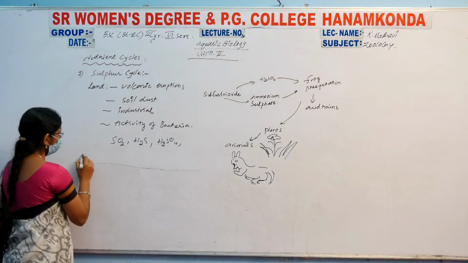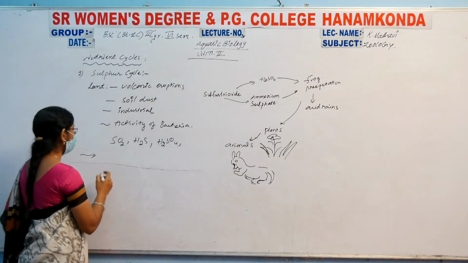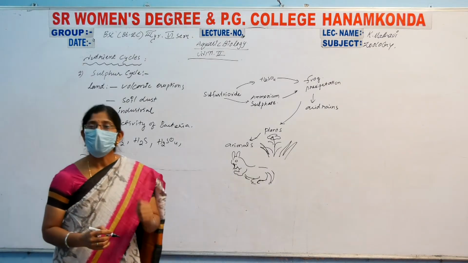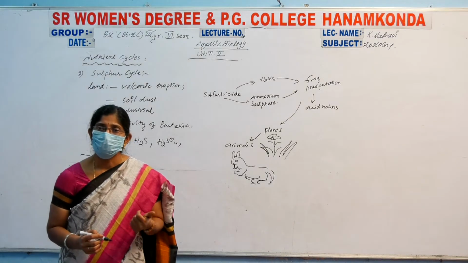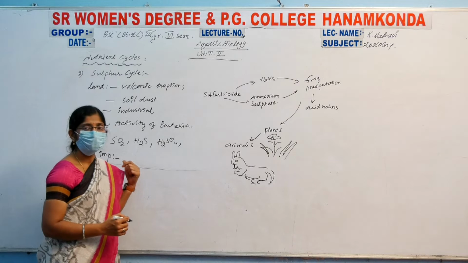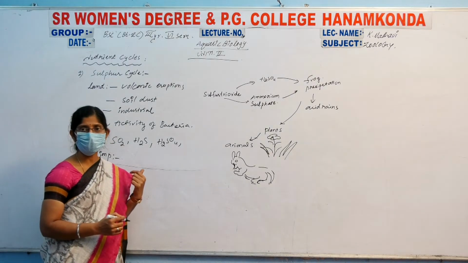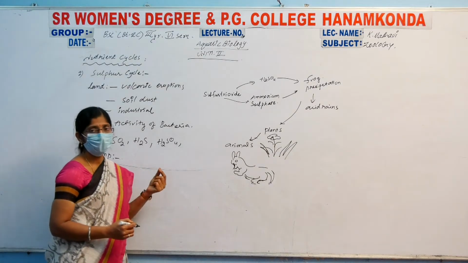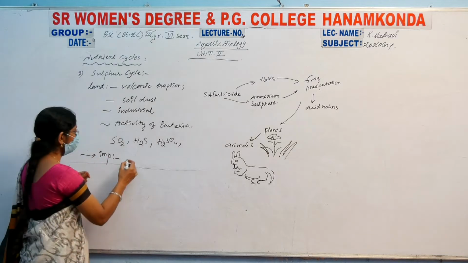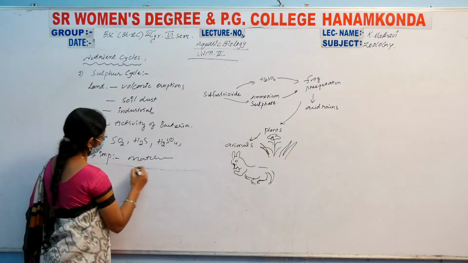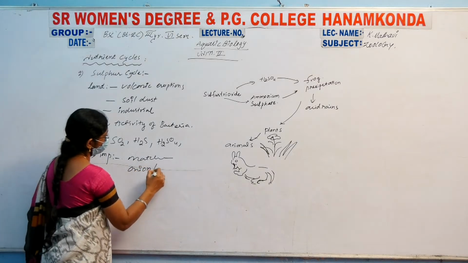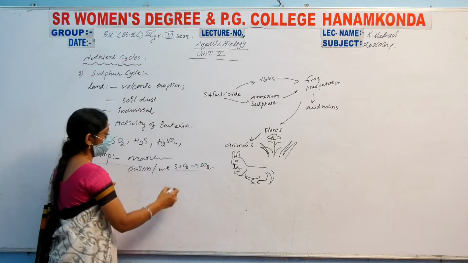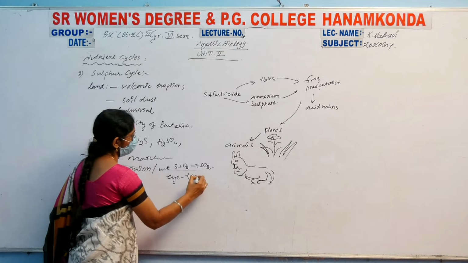This sulfur is most important in the industrial manner. What is the importance and what are the uses of this sulfur? Why do we learn this sulfur cycle? Because it plays an important role. It is useful in one important industrial manner, that is matchsticks, and onions also. When we cut the onion, the sulfur combines with the oxygen and forms sulfur dioxide. That's why our eyes produce tears, right, ma'am?